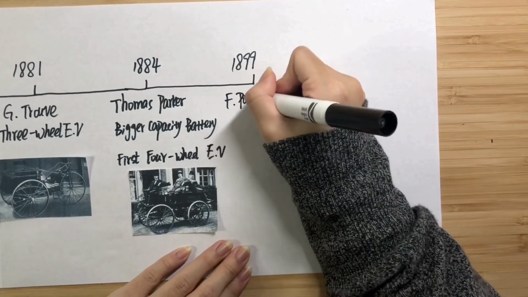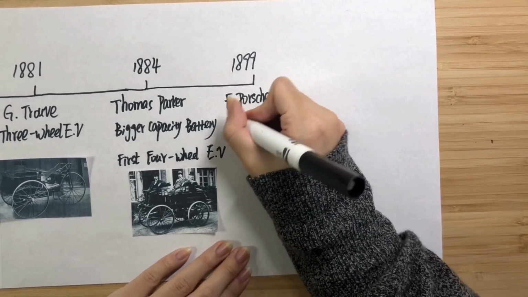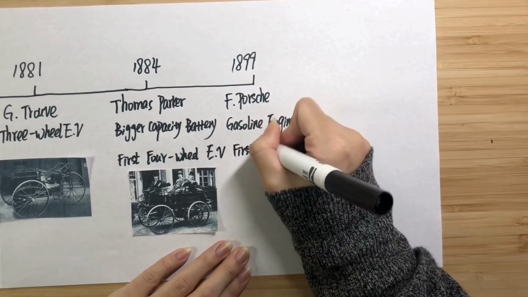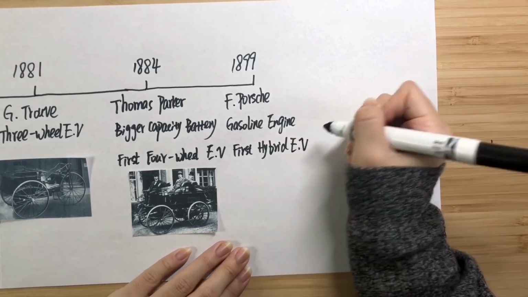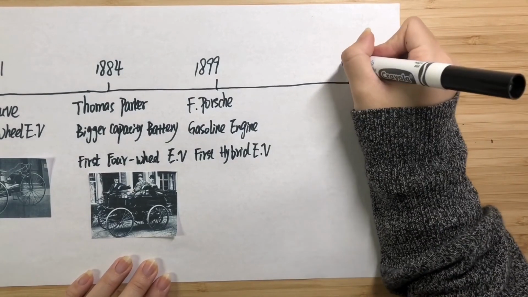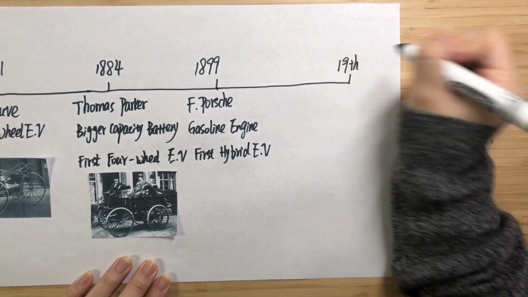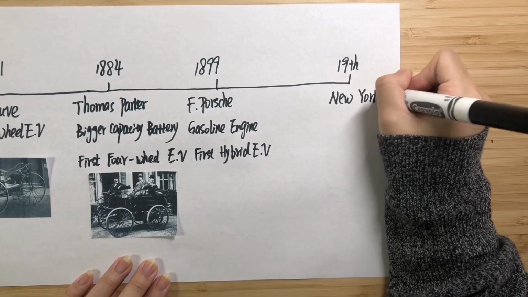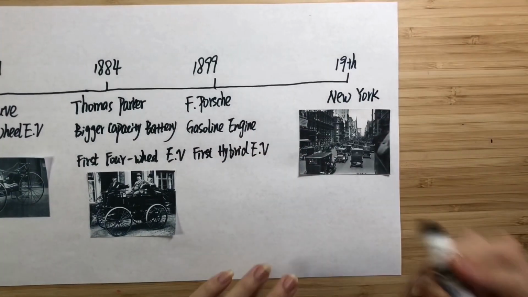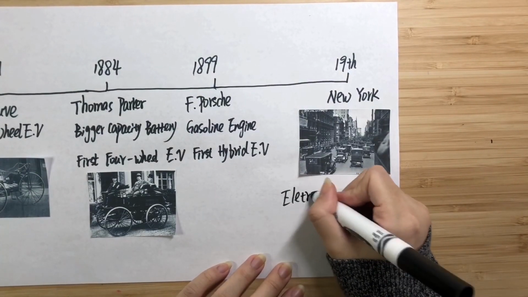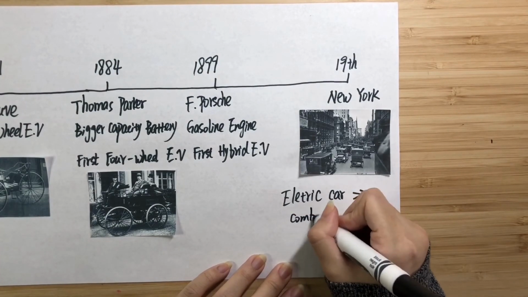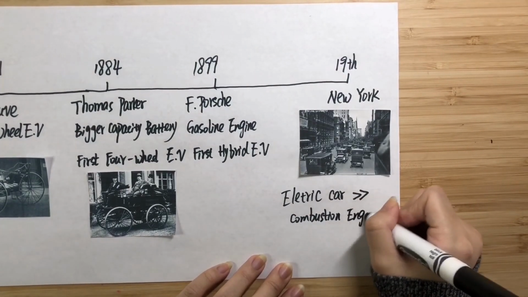And then Porsche designed the world's first four-wheel hybrid electric vehicle, which has better dynamic performance by adding two motors, and one of them is a gasoline engine used to charge the battery. By now, electric vehicles had unlimited prospects. At that time, there were almost 2,000 vehicles in New York, and guess what? Almost 40% of them were electric vehicles, and only 20% of them were fuel vehicles. There is no doubt that the number of EVs had totally exceeded the number of fuel cars at the beginning of the 20th century.